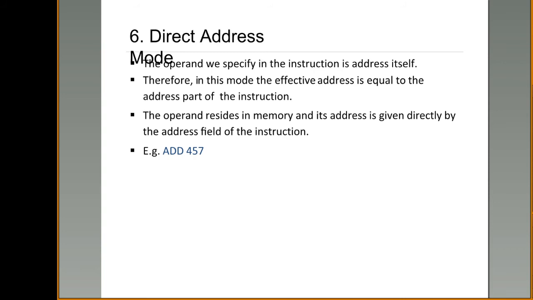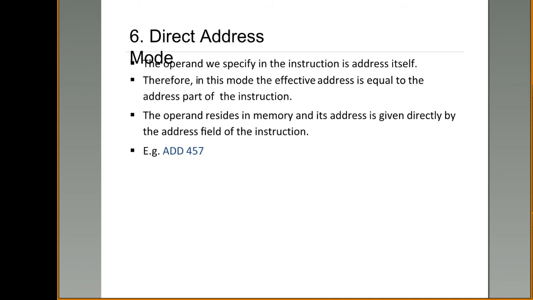Next one is direct address mode. Using this direct address mode, the address of the operand is specified in the instruction directly. When you observe the immediate mode, directly the operand is specified in the instruction. But in case of direct address mode, the address of the operand is specified.